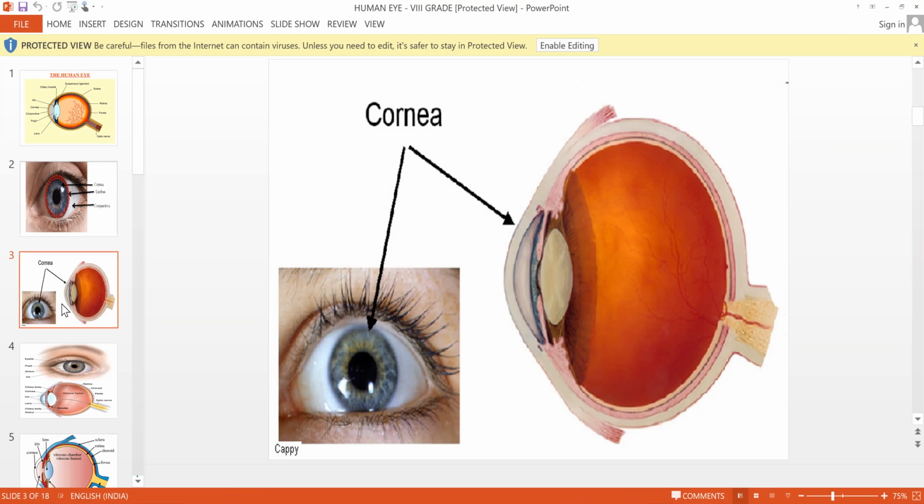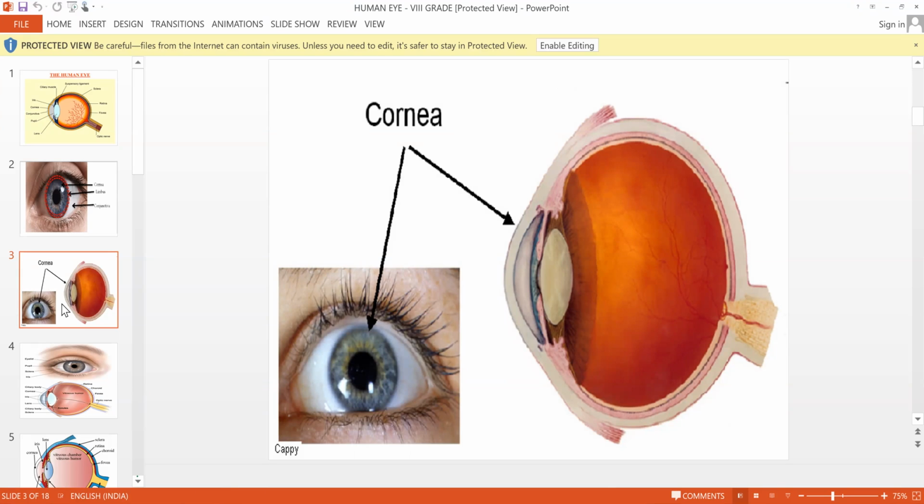The main function of the cornea is that it helps to converge, meaning whatever light rays are coming from light sources, it will take all the light rays entering the eye and converge them into the inside parts of the eye.